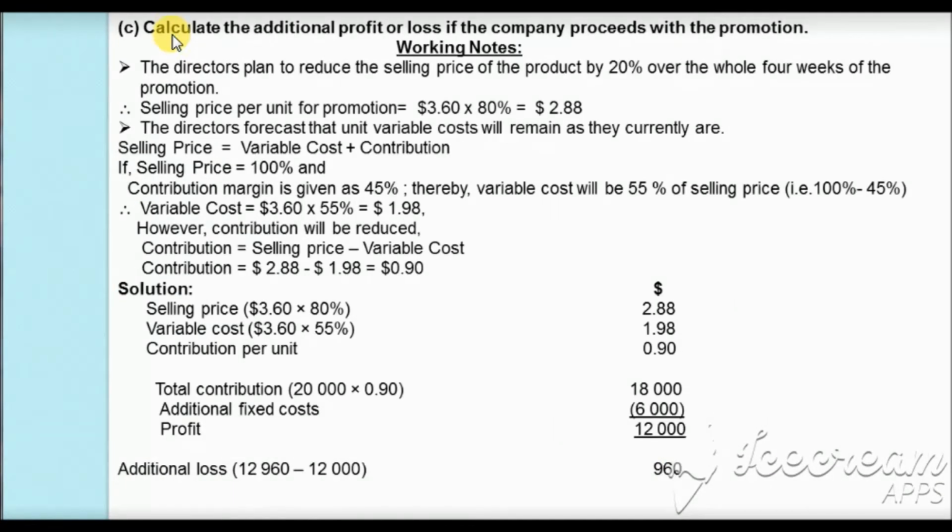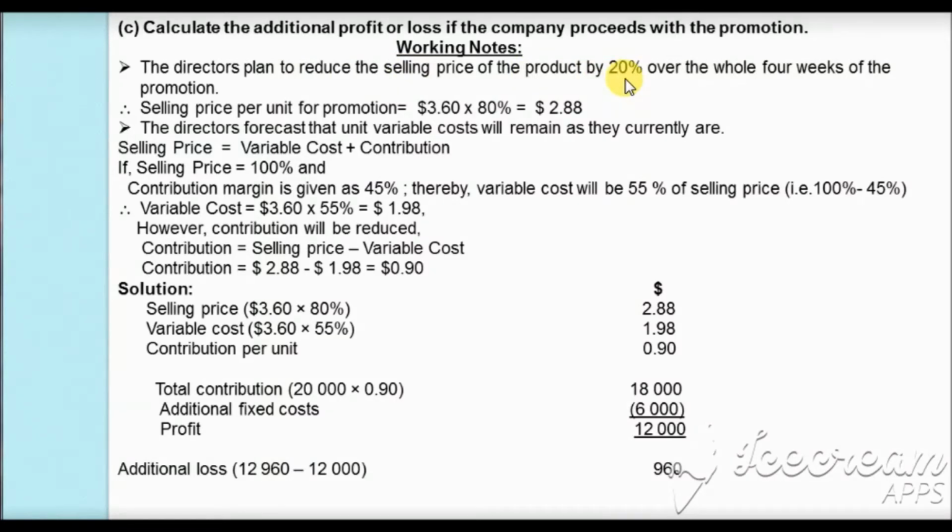In part (c) of the question, we are asked to calculate the additional profit or loss if the company proceeds with the promotion. So let's do all the calculations in the working notes before proceeding to the calculation of additional profit or loss. We will begin with the information which states that the director planned to reduce the selling price of the product by 20%.